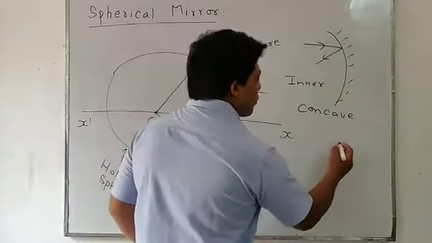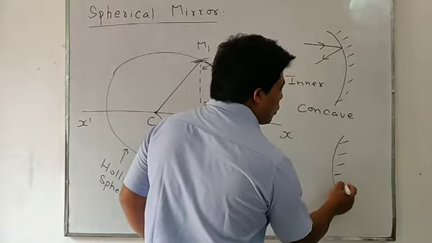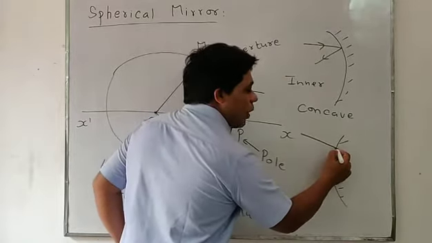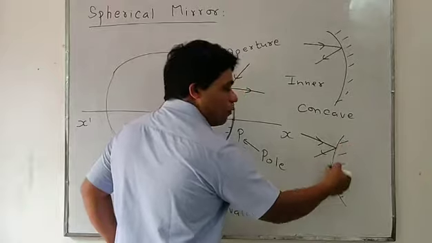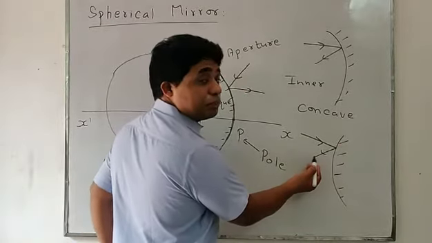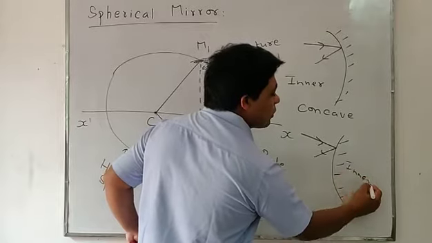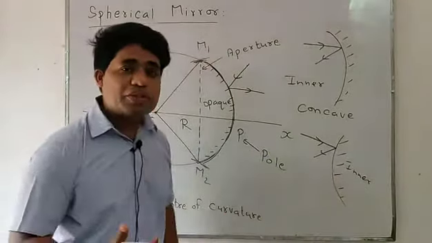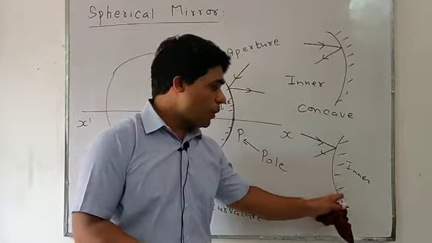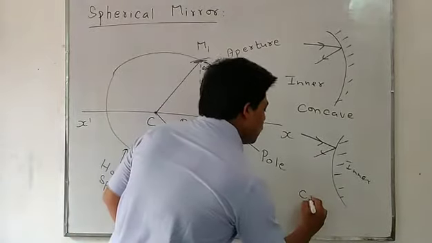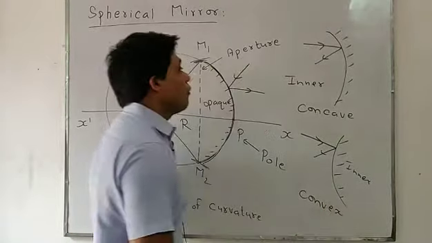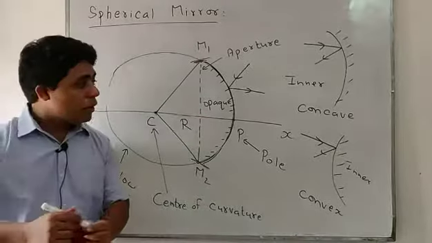On the other hand, students, when the outer surface is reflecting and the inner surface is coated by silver bromide solution, it is opaque, that is called a convex type of spherical mirror.